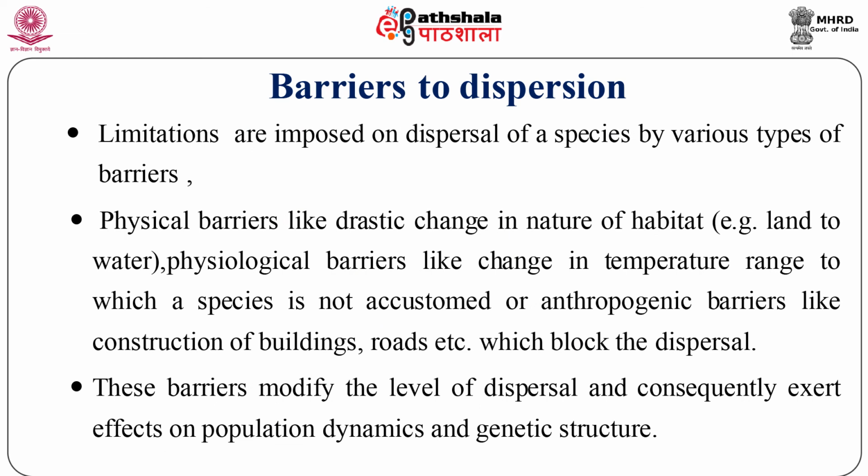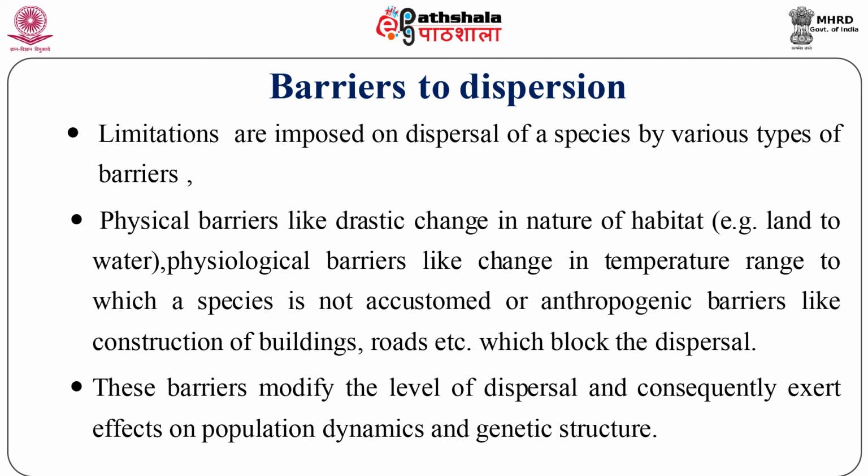Barriers to dispersion. Limitations are imposed on dispersal of a species by various types of barriers. There are physical barriers like drastic change in nature of habitat, for example land to water, physiological barriers like change in temperature, range to which a species is not accustomed, or anthropogenic barriers like construction of buildings, roads, etc., which block the dispersal.